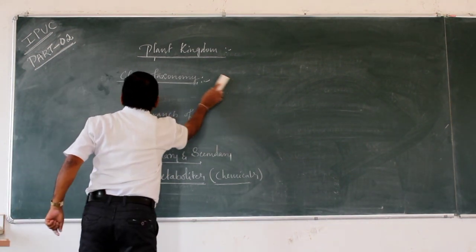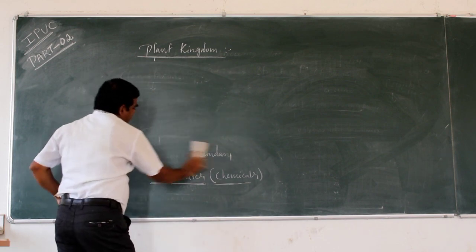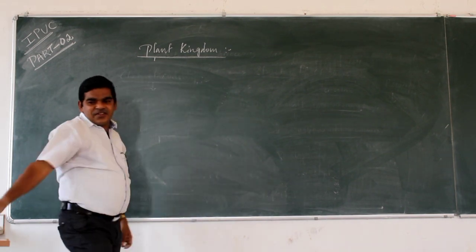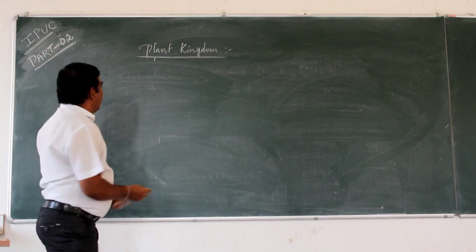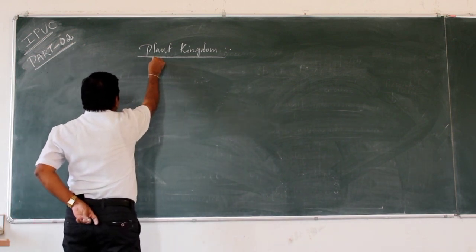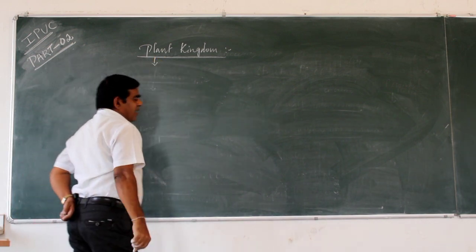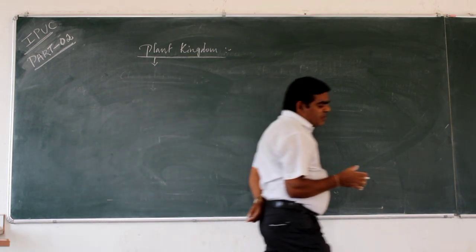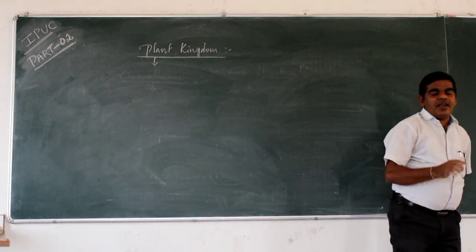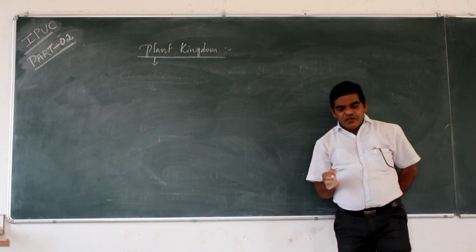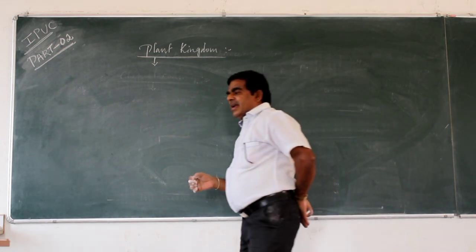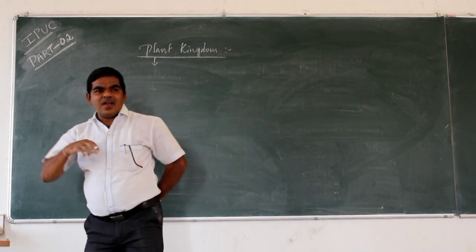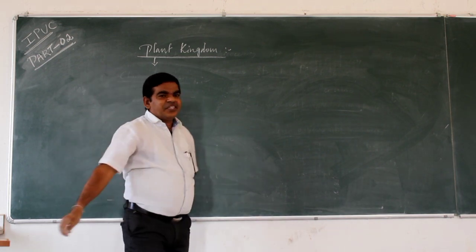I have already discussed that the kingdom Plantae includes 5 divisions: algae, bryophytes, pteridophytes, gymnosperms, and angiosperms.